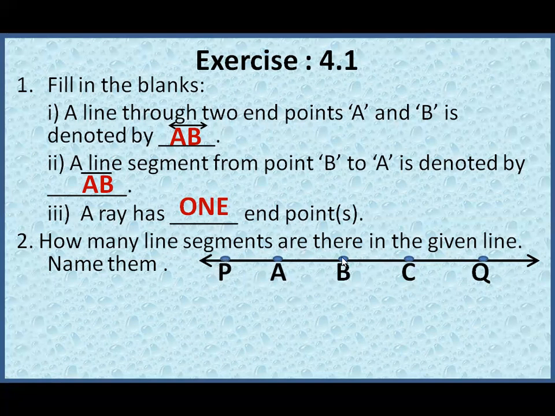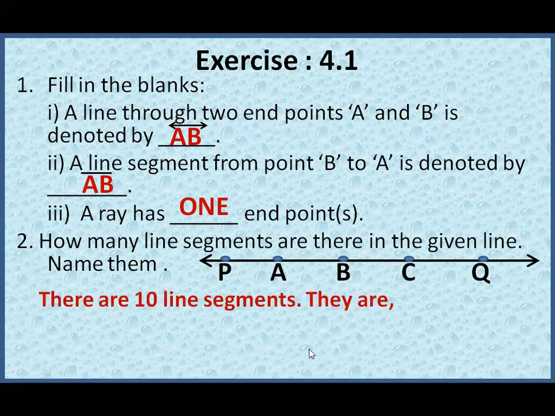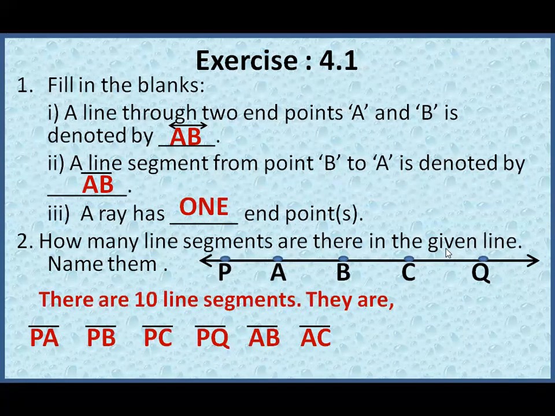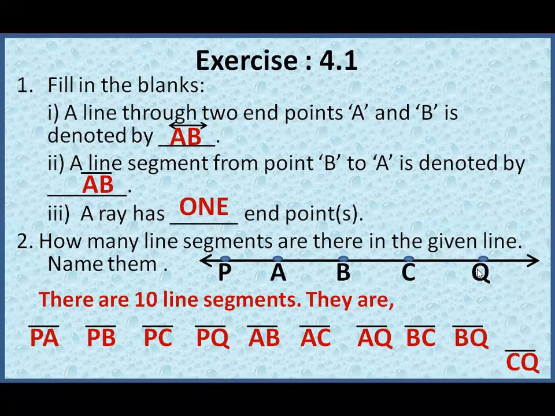Similarly, PB is also a line segment. So altogether, you have 10 line segments and they are PA, PB, then you have PC, PQ, AB, AC, AQ, BC, BQ, and CQ.